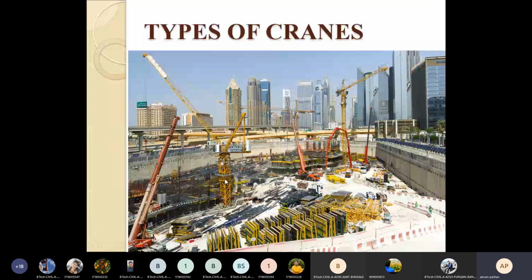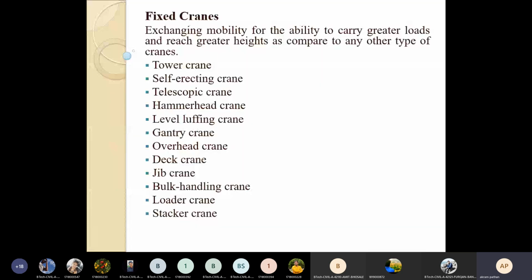As far as the fixed crane is concerned, it exchanges mobility for the ability to carry greater loads and reach greater heights as compared to other equipment or cranes. There are different types of fixed cranes.